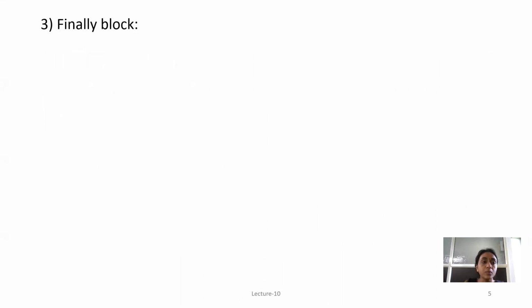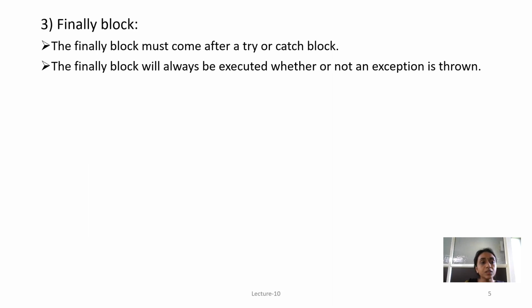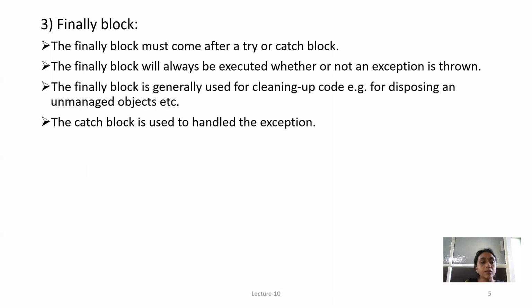Next is the finally block. The finally block must come after a try or catch block. The finally block will always be executed whether or not an exception is thrown. The finally block is generally used for cleaning up code, for example, for disposing unmanaged objects, etc.